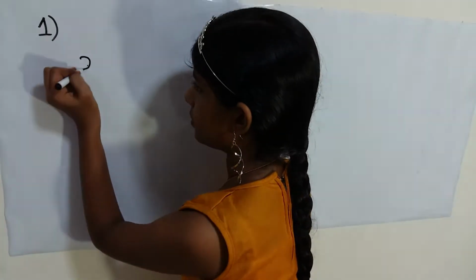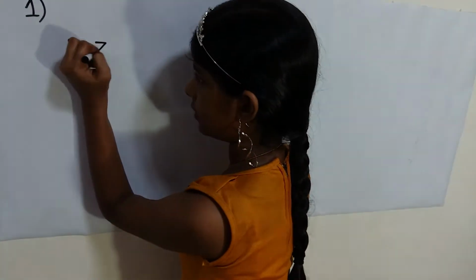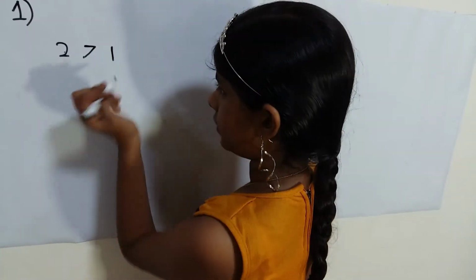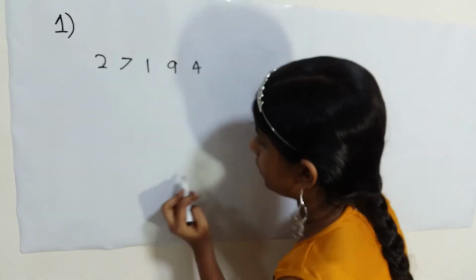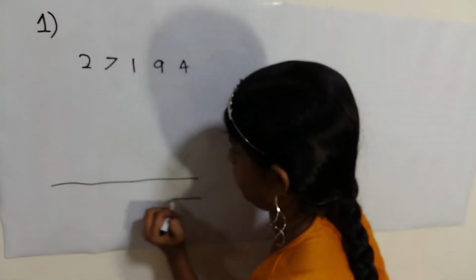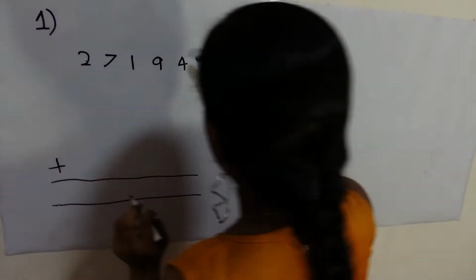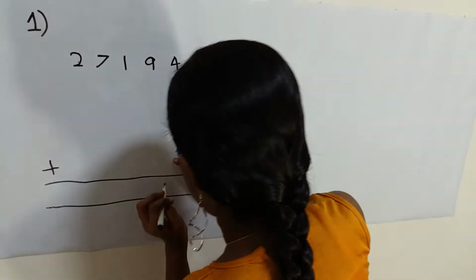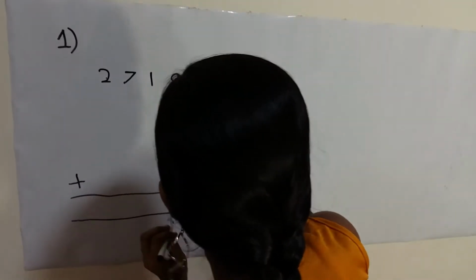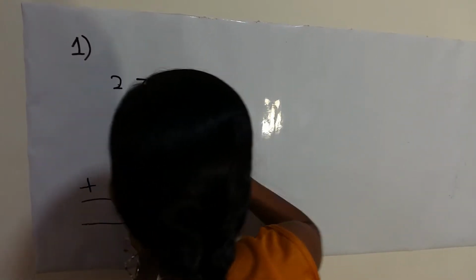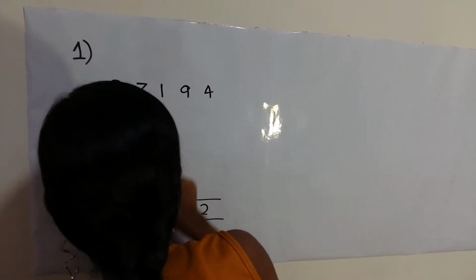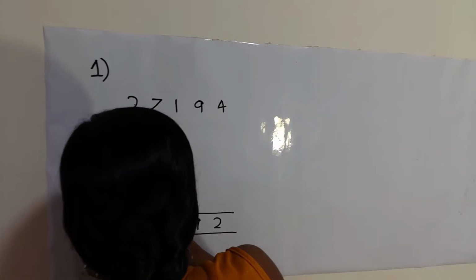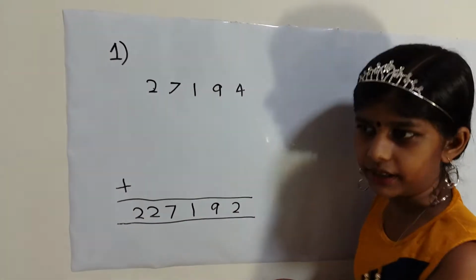2 2 7 7 1 1 9 9 4 4. Okay. Now I'm going to predict the answer with this. So I'm going to put the addition sign. Now I'm going to make sure I put the line straight down here. So I'm going to make sure my answer is right below the number so that I would have the perfect column of numbers. This is my predicted answer.